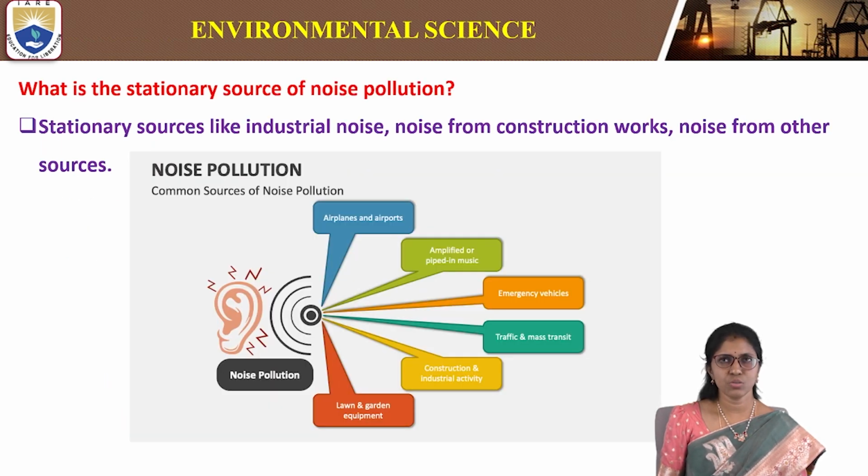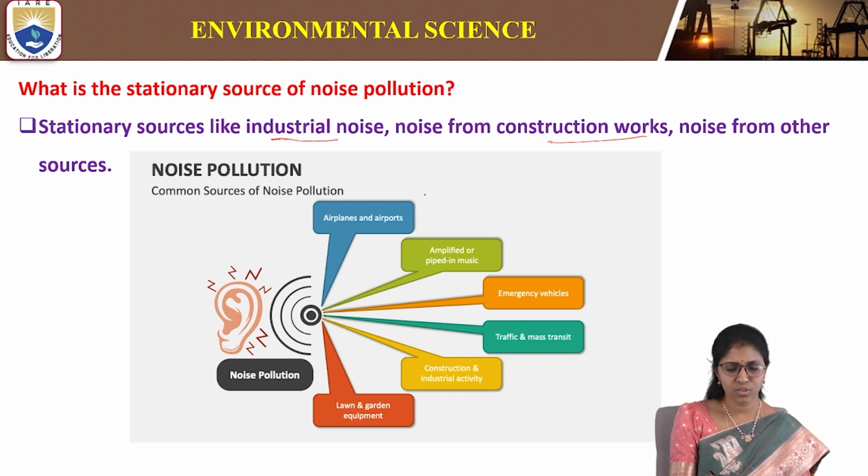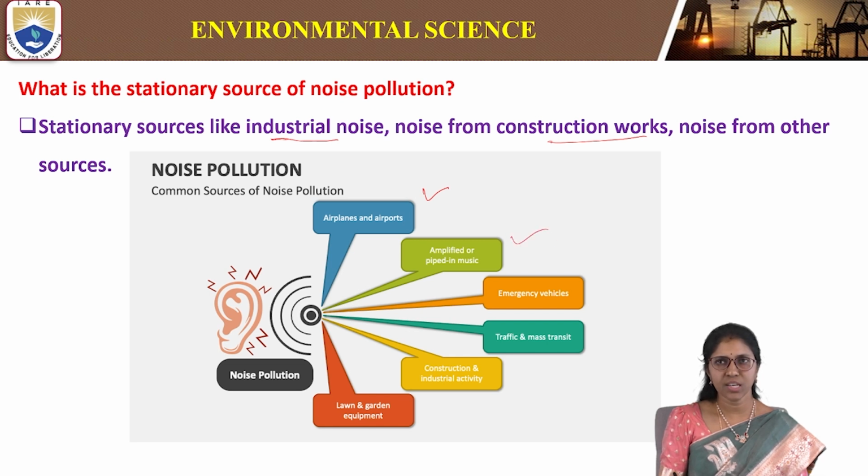What are the stationary sources of noise pollution? Stationary sources of noise pollution include industrial noise, noise from construction works, and noise from other sources. Common sources of noise pollution are airplanes and airports, amplified or piped-in music, emergency vehicles, traffic and mass transit, construction and industrial activity, and lawn and garden equipment.